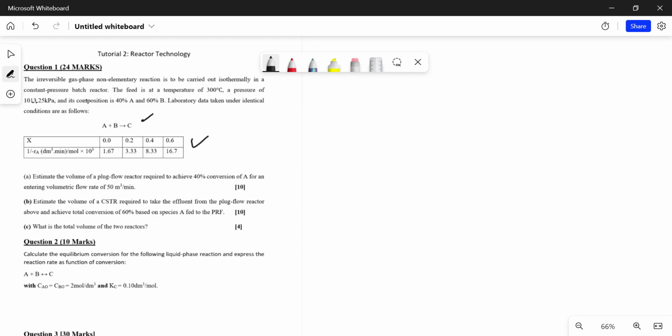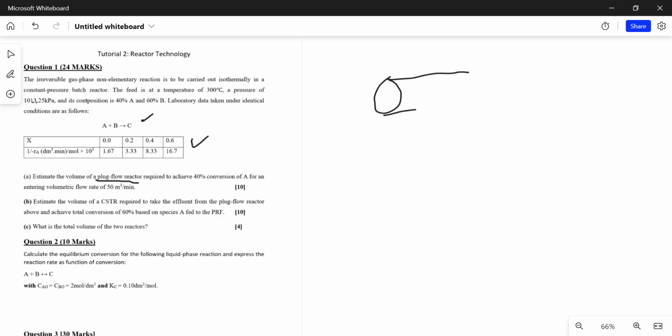Now, the first thing you are required to do is to estimate the volume of the plug flow reactor required to achieve 40% conversion of species A for an entering volumetric flow rate of 50 cubic meters per minute. Now, how do you go about doing that? The first thing I always advise, and it's also important, is to make sure that you sketch so that you can actually see what you're talking about.